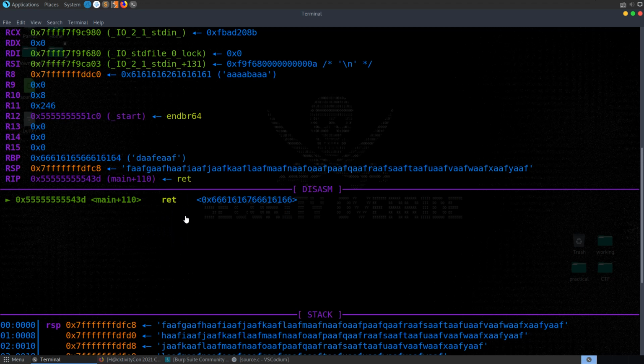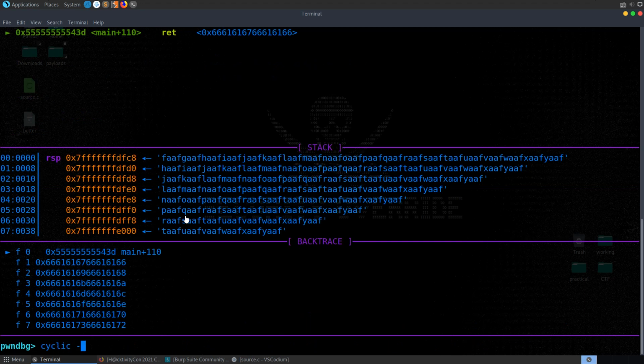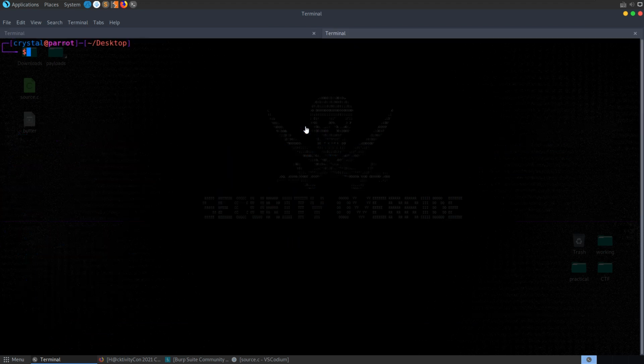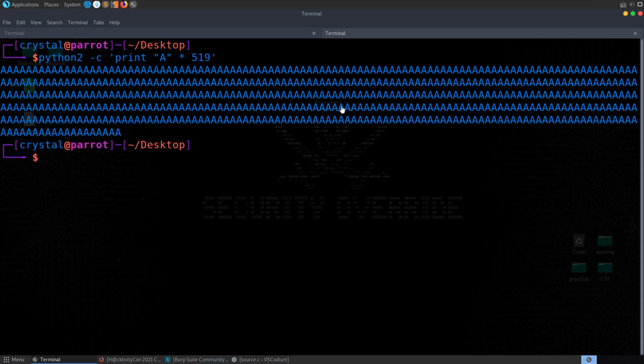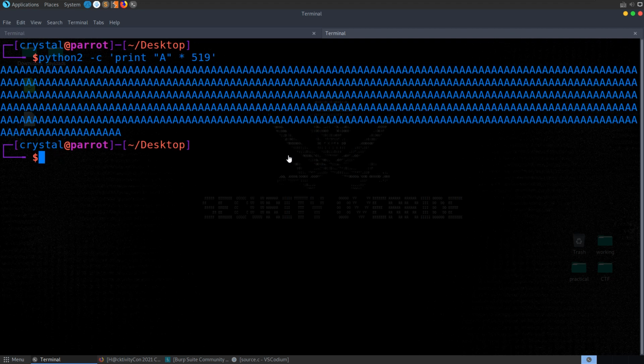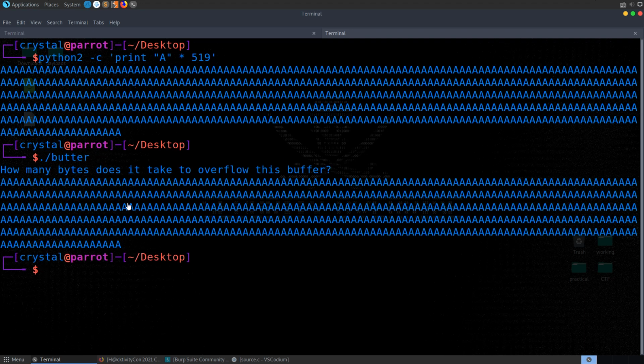So if we take a copy of this and do cyclic -l to look up the offset of that, we'll see that it's at 520. So it looks like we need 520 bytes to overflow the buffer. But to verify that, let's do python2 -c and we'll print A times 519 just to test this out. Let's run butter. Let's paste that in, and we don't crash the program.